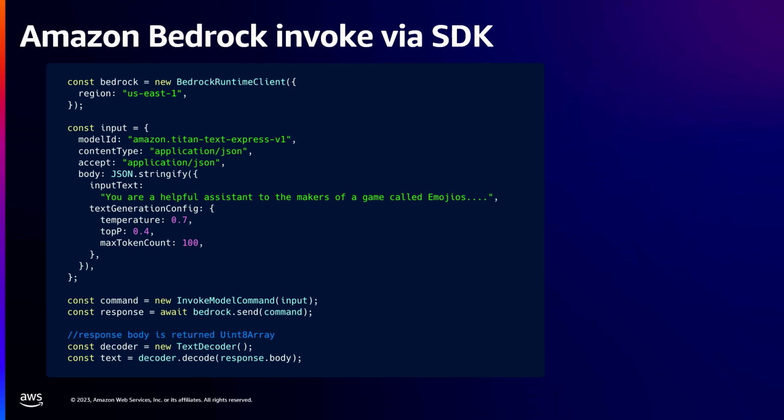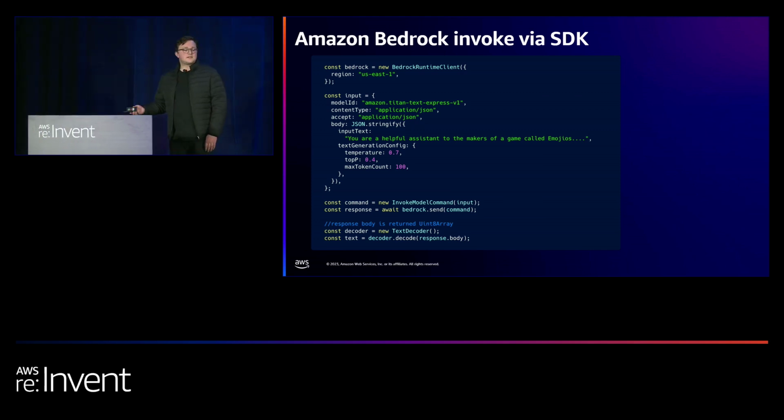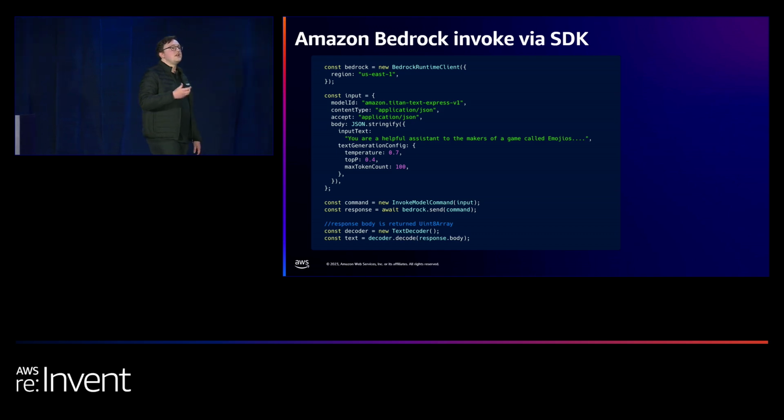We've got our text generation configs. These are our input parameters, our inference parameters. So we can see our temperature is set at 0.7. We also set a top P of 0.4 and a max token count of 100. We then send that. We get the response. You have to decode it. Don't forget to decode it. We have the response, then we can use that in our application or actually write it to DynamoDB in our case.